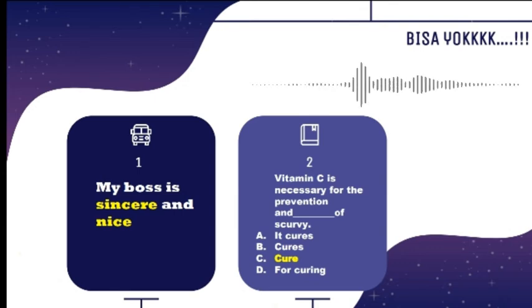Next, we go to the next question. Vitamin C is necessary for the prevention and blah blah blah of scurvy. A, it cures. B, cures. C, cure. D, for curing. The correct answer is C, because it needs a noun.